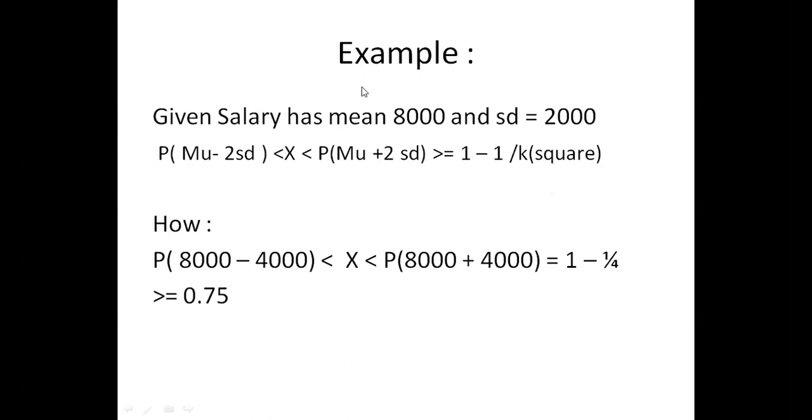If you are looking for the 95% range, then you need to put the k value as 2. For the 99% range, you must put the k value as 3. For the 68% range, you must put the k value as 1. As simple as that.